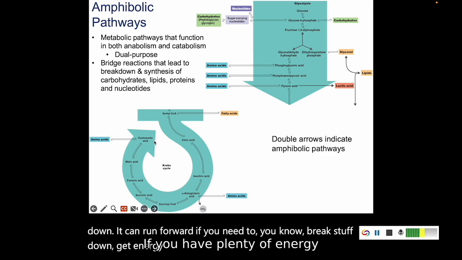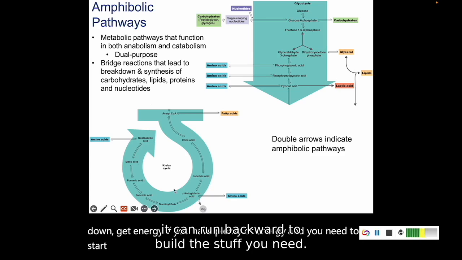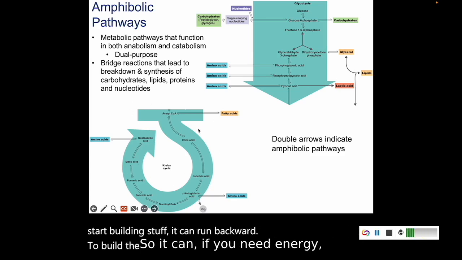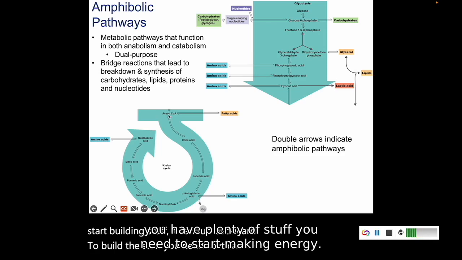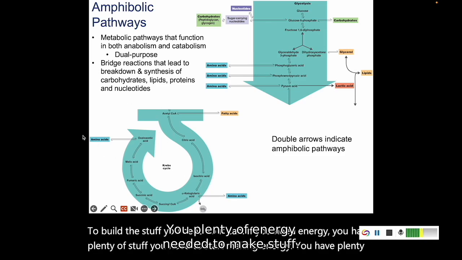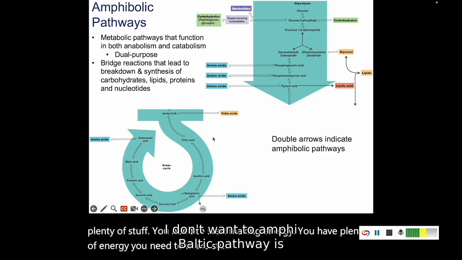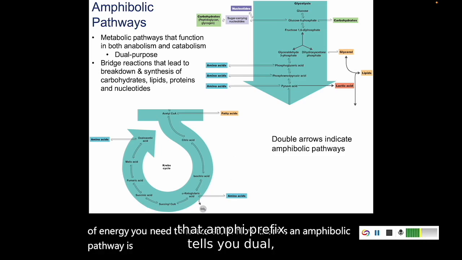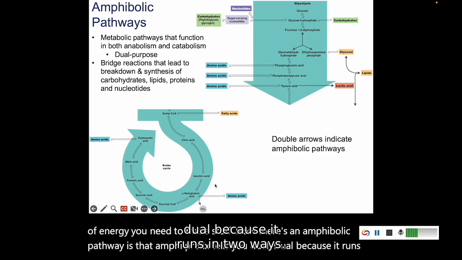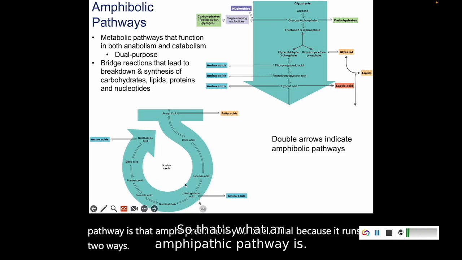If you have plenty of energy and you need to start building stuff, it can run backward to build the stuff you need. That is what an amphibolic pathway is. That amphi prefix tells you dual because it runs in two ways.